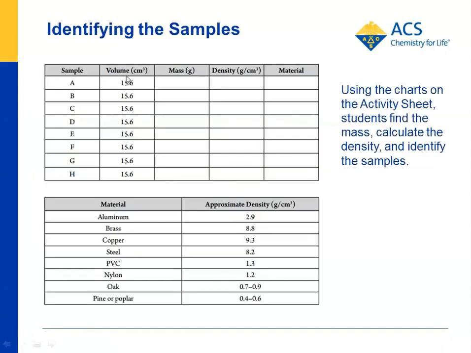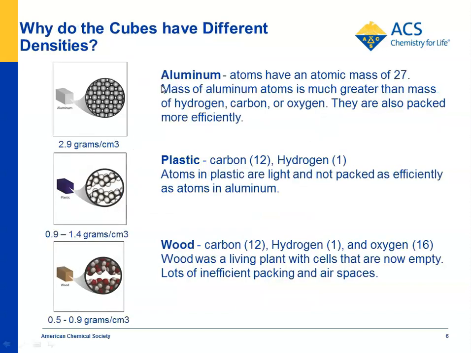On the student activity sheet, students have the volume of the cubes, they write in the mass, and they calculate the density, and then they compare that to the given densities of the substances, and they're able to write in what material is sample A, B, C, and so on. Now students will see that the metals are the most dense, the plastic is second, and wood is the least dense. And even the least dense of the metals, aluminum, is more dense than the plastic or the wood.